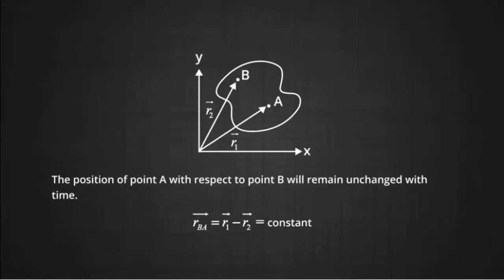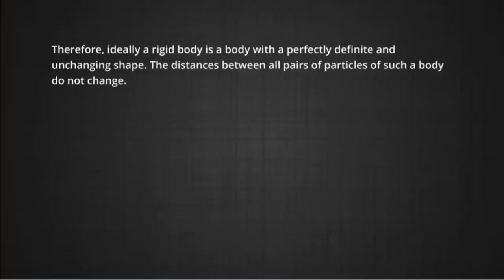Then we can define the r_BA vector, which is the position vector of B with respect to A, which can be written as the position vector of A, which is r1, minus the position vector of B, which is r2. That will come out to be a constant with time. One can say it with respect to point A also. Therefore, ideally a rigid body is a body with a perfectly definite and unchanging shape.